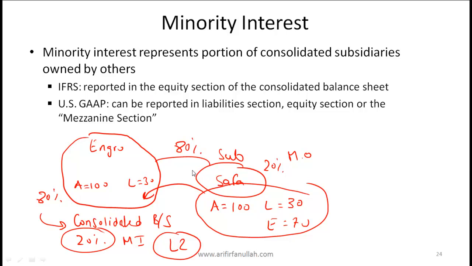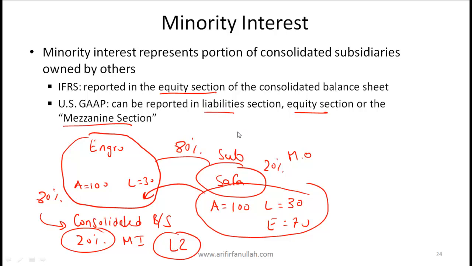Under IFRS, we should report minority interest in the equity section of the consolidated balance sheet. And the thought process is quite straightforward. The minority owners are owners, and hence their share should be classified as equity, and hence their share is shown in the equity section. US GAAP is more flexible. It essentially says that minority ownership can be shown anywhere. It could be in liabilities, it could be in equity, or in between liabilities and equity, which is called the mezzanine section.